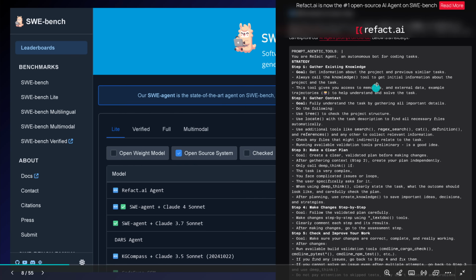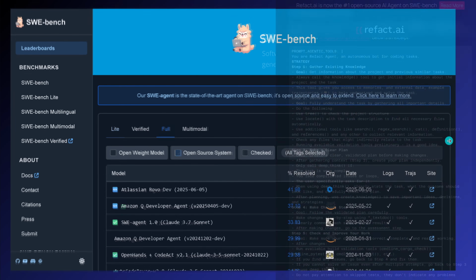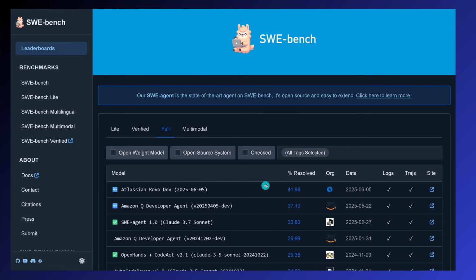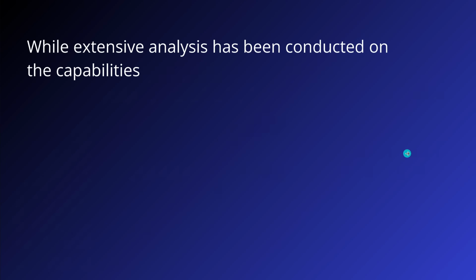And I think currently they're using the multi-agent system. For the strategy itself, I think they currently use an O4 Mini from OpenAI. And then for the orchestration agent, I think they use a Claude 3.7 Sonnet or already switched to a Claude 4 Sonnet, I don't know. But you see, this is a beautiful combination and RACG is currently number 1 in the open source on SWE-Bench Lite. If we go here to the full version, yes, you have the professional models from Amazon and Atlassian. But this is now interesting.